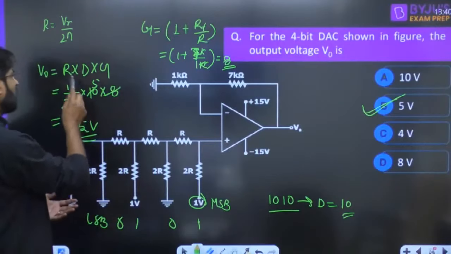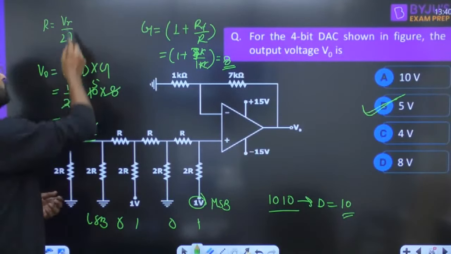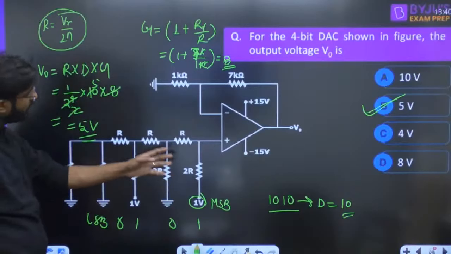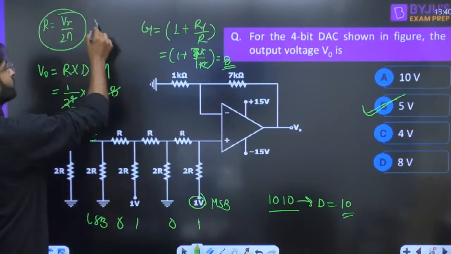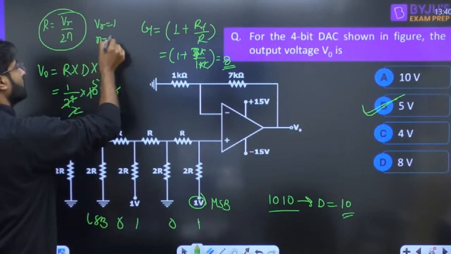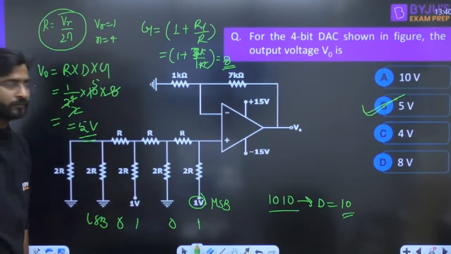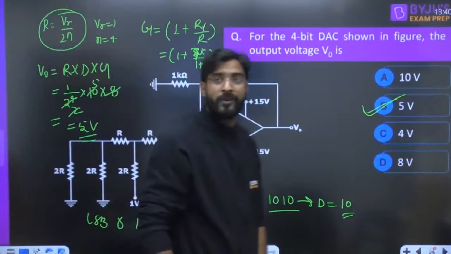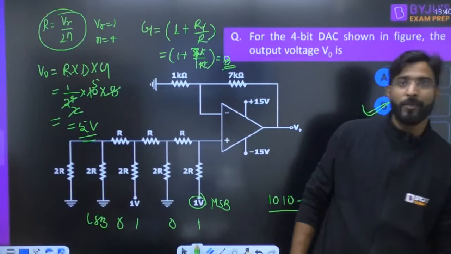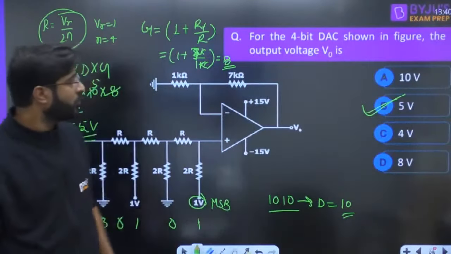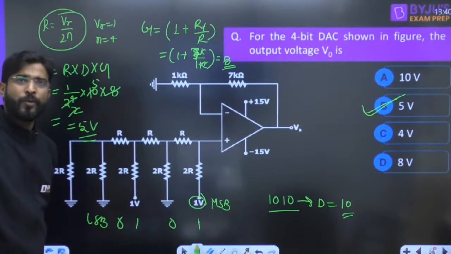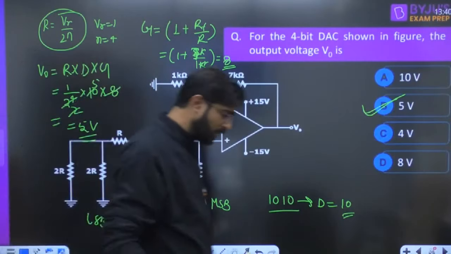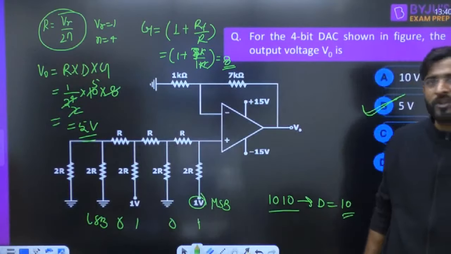Simple to write: R into D into G. Resolution formula for R-2R is VR upon 2 raised to power n, and VR is given as 1 volt. Raminder, you can say that B is the correct answer. Yes, correct. Hope you guys understood how we are going to solve this question. Everyone write down yes or no if you understood this question.